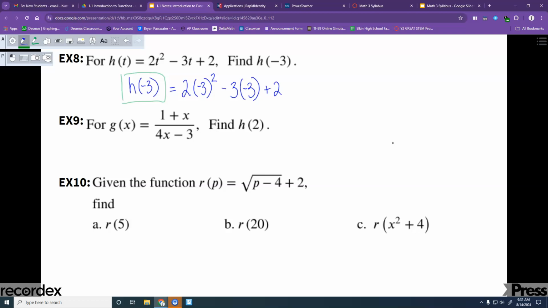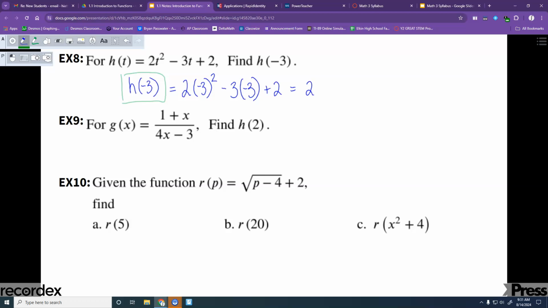What do I got to do first? Order of operations, PEMDAS. I need a square first. I would do parentheses, but I don't really have any. The ones I have here are just multiplication, right? There's nothing to do inside the parentheses. So exponents come next. I'm going to square that. What is negative 3 squared, Angel? Perfect. Positive 9, because negative 3 times negative 3 gives us a positive 9.